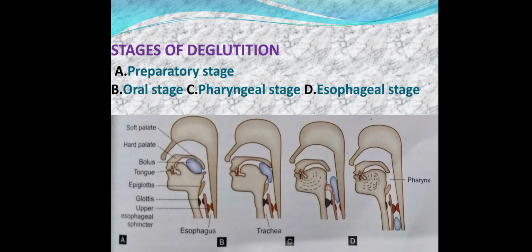In the figure, the bolus is formed in the mouth by the tongue, with the soft palate, epiglottis, and upper esophageal sphincter involved. Food is taken into the pharynx, and the epiglottis protects the airway, preventing food from entering the nasal cavity and the lungs.